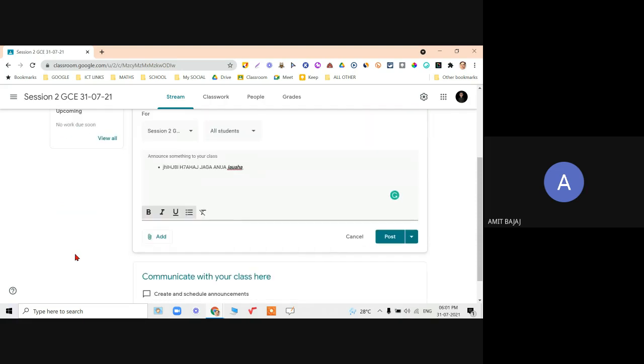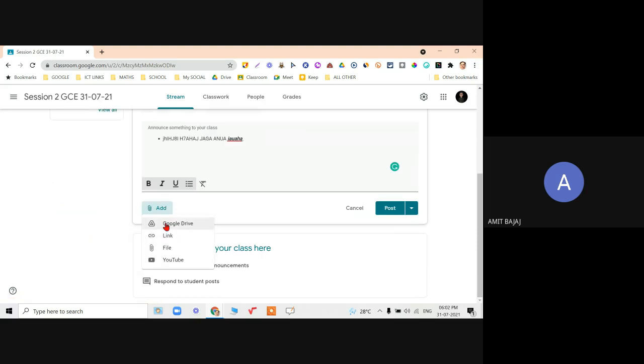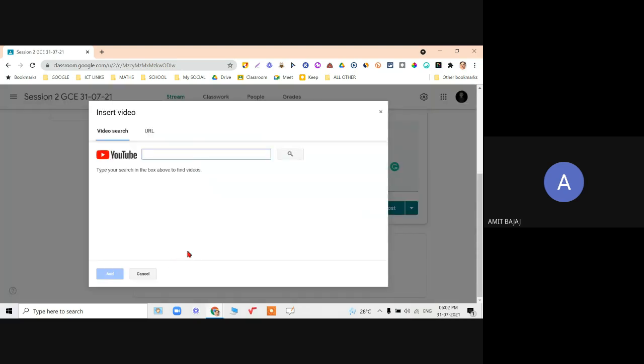Also, check it out. There is the add button. This add refers to adding files from your Google Drive. You can add a link also, a file from your laptop, or a YouTube video can also be added. When I click on YouTube, this is very interesting. I can search YouTube directly from here. So I do not need to go to youtube.com, search for the video, copy that link and come over here. Directly, I can check out anything I want, say Taj Mahal, and I click on search.